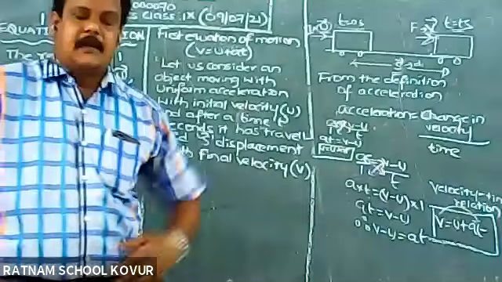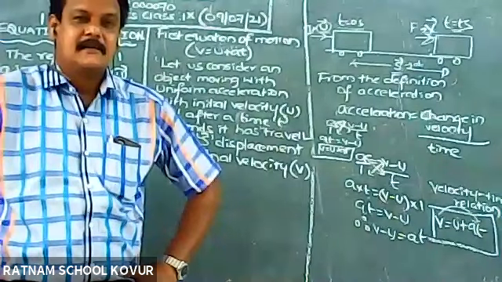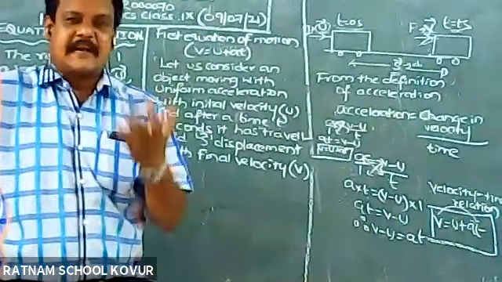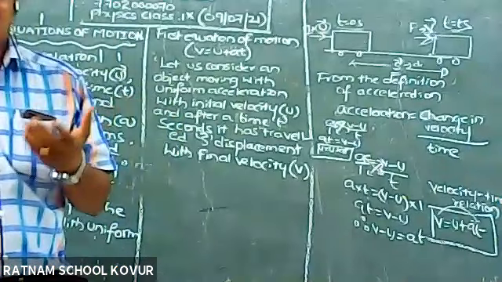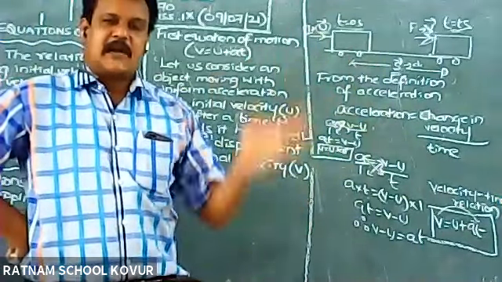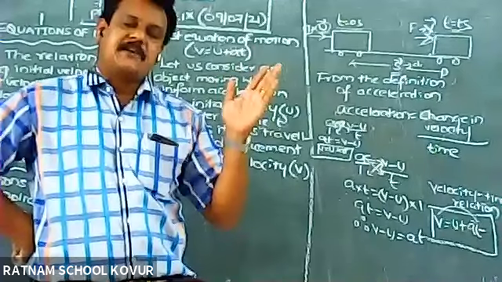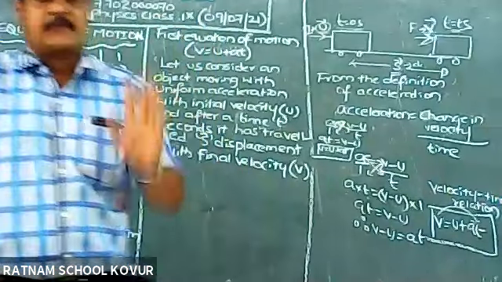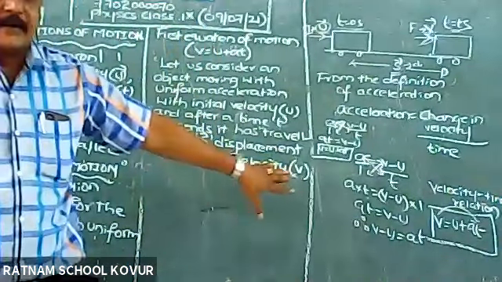Ask me clearly, whatever doubt you have. This is the first equation of motion: V is equal to U plus AT. Second equation, S is equal to ut plus half a t square. Third equation, V square minus U square is equal to 2AS. Fourth equation, Sn is equal to U plus A into (2n minus 1) by 2. These are the 4 equations. First equation derivation is completed.